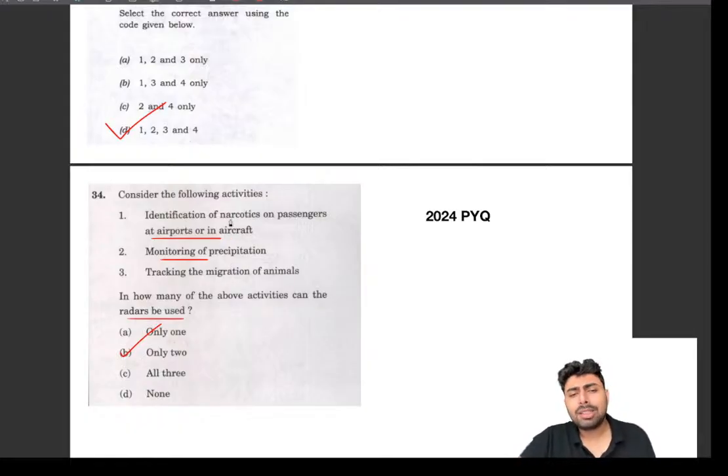But this is not something that can be easily applied in narcotics detection. An X-ray machine or something of that sort will be able to identify narcotics, but not radars. So that's the thing. But don't go by the critical logic in the science and technology portion. If an application of something is given, there is a good chance that it finds application in much wider areas, and most options will be right.